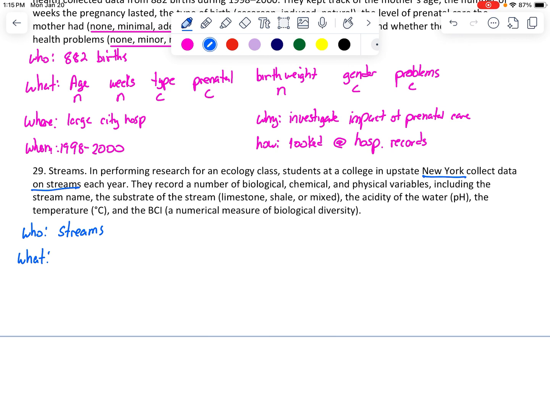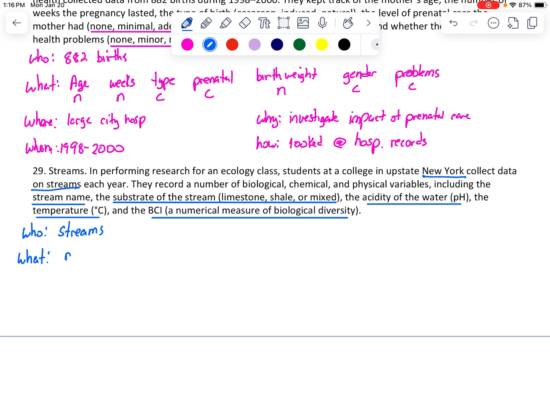So they recorded a number of biological, chemical, and physical variables, including the stream name, substrate. Now notice on substrate it was 3 things there, so that's categorical. Acidity, pH, temperature in Celsius, and BCI, a number, numerical measures, that's what it tells us. All right, so what did they measure?